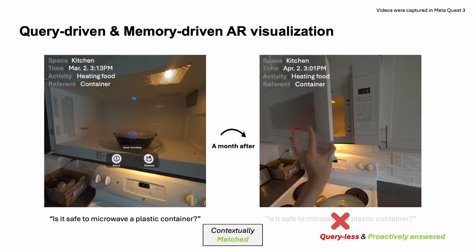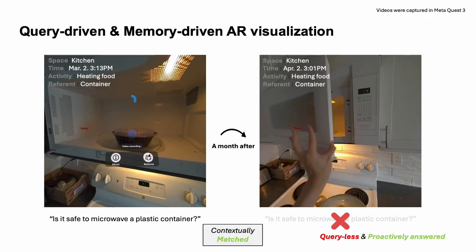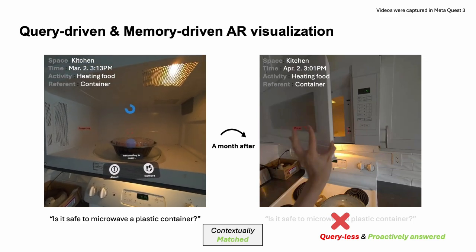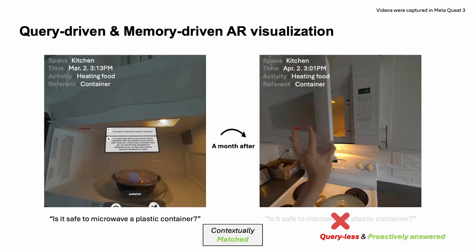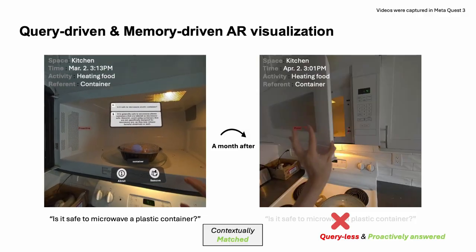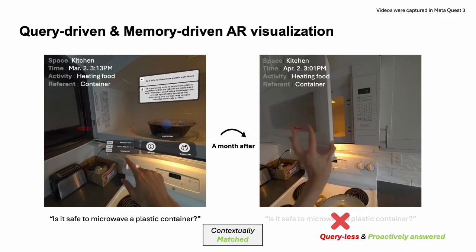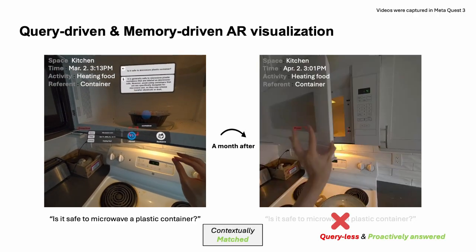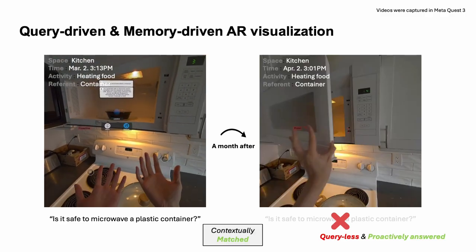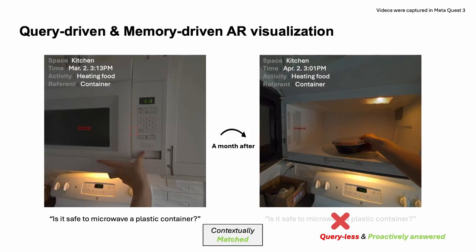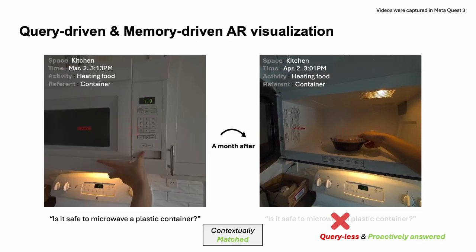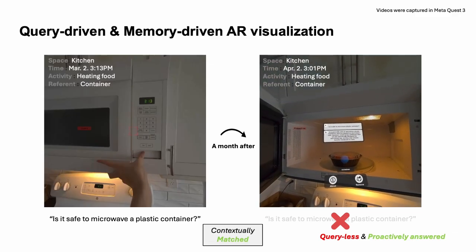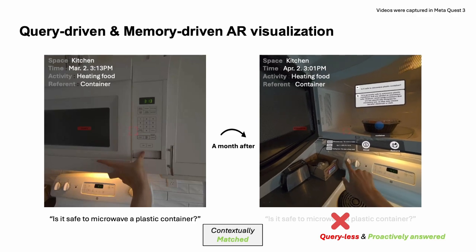What you see on the left is when the user queried, "Is it safe to microwave a plastic container?" With a pinching action and a voice command, the user can ask a question as if it's an immersive ChatGPT. As soon as the pinching action occurs, we capture the spatial activity and save it as a memory. In this case, the space is the kitchen, the time is 3:13 p.m., and the activity is heating the food. Sometime later, if the user repeats the same spatial activity, heating the food in the kitchen around 3 p.m., the former memory is recalled without any explicit queries, giving the user a reminder that it's harmful to heat the plastic.